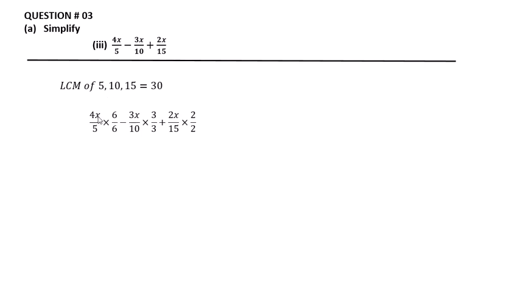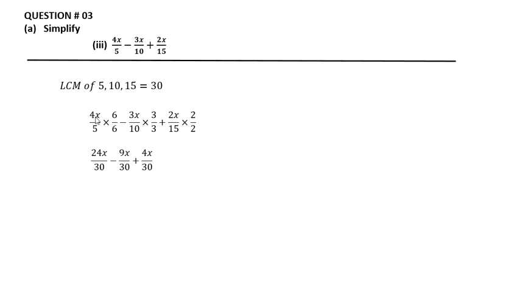The first fraction is 4x over 5. If I multiply and divide by 6, the denominator becomes 30. The second term is 3x over 10, multiplied and divided by 3. The third term is 2x over 15, multiplied and divided by 2.